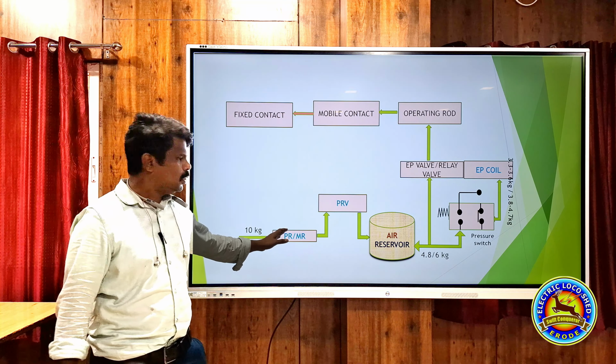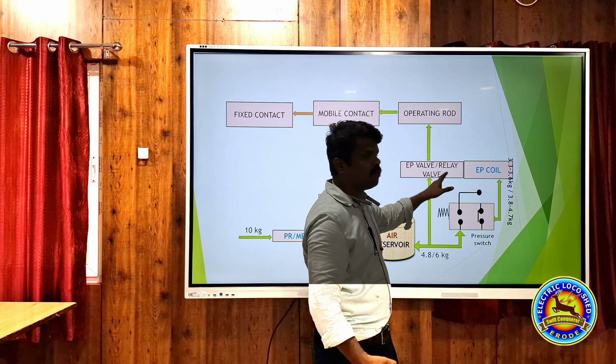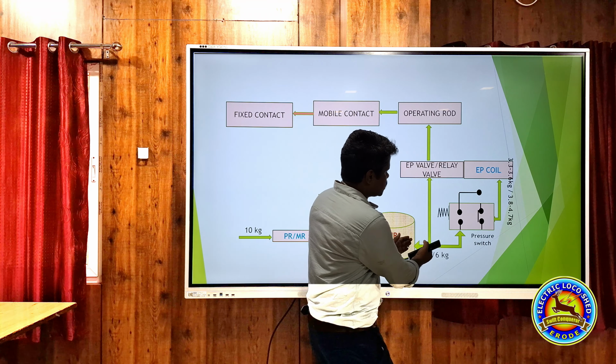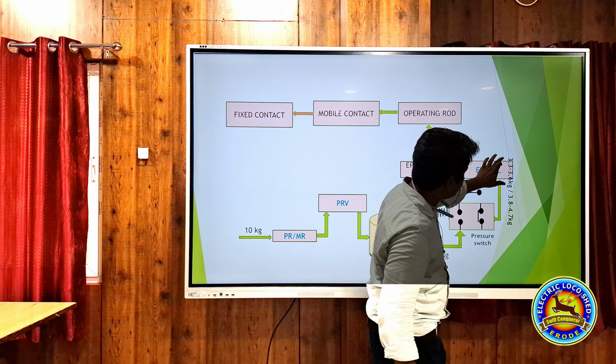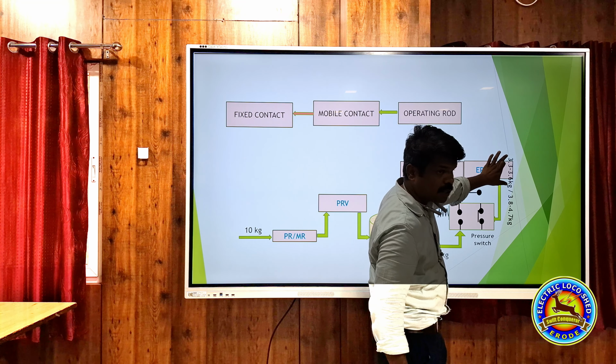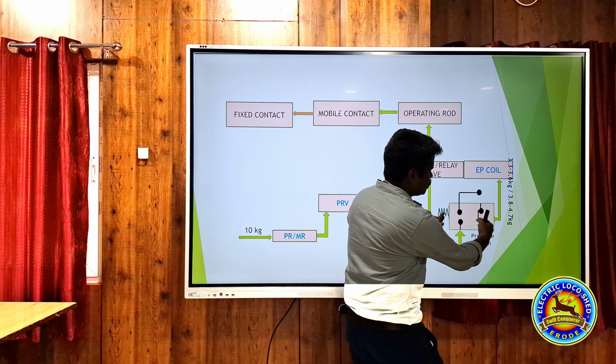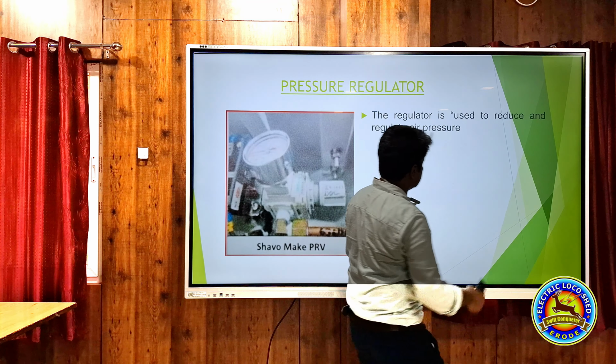This air will be stored in a small reservoir. It is very small and is inside the VCB. This pressure will also be given to one pressure switch and one EP valve in case of AAL VCB, or a relay valve in case of Schneider VCB. If the pressure is above 3.6 kg, then in case of AAL VCB, this pressure switch will close. Incoming 110 volt will be available up to the pressure switch here. The pressure will be checked.